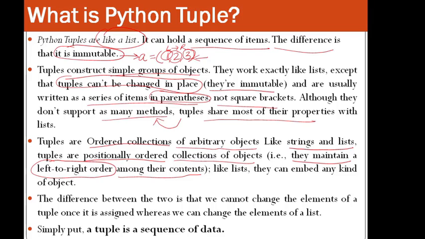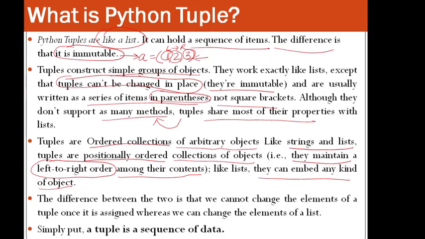It is also similar to lists. In the list also the elements have the order. They can embed any kind of object, so heterogeneous elements can be stored in the tuple, similar to lists. The difference between the two is that we cannot change the elements of a tuple once it is assigned, whereas we can change the elements of a list.